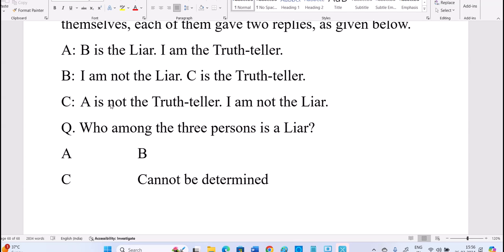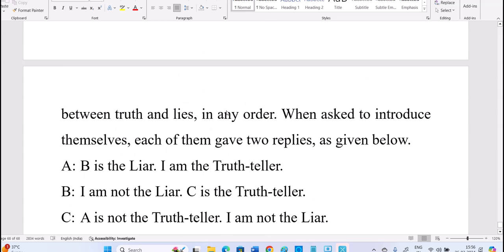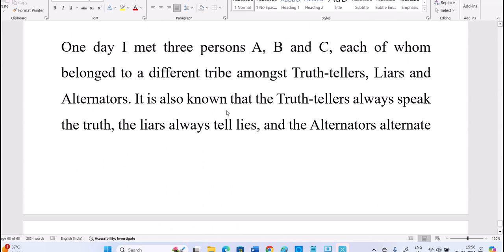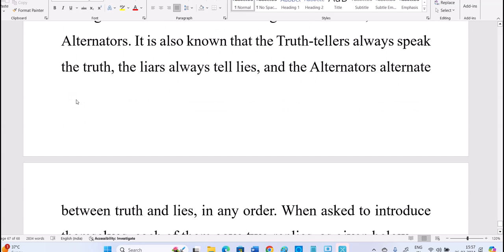Alternator means we can also use the word spy. He can speak truth or false; we cannot say which. That's all the theory here. I'm skipping that theory. So one day I met three people. In a tribe, there are three different types of people: truth teller, liar, and alternator. A truth teller always speaks the truth. A liar always speaks lies. An alternator will alternate between truth and lie. We cannot depend on that alternator.